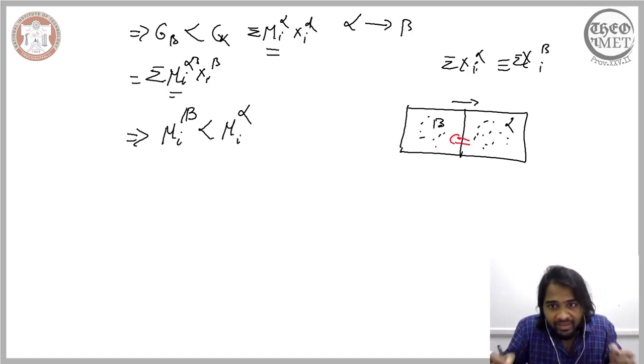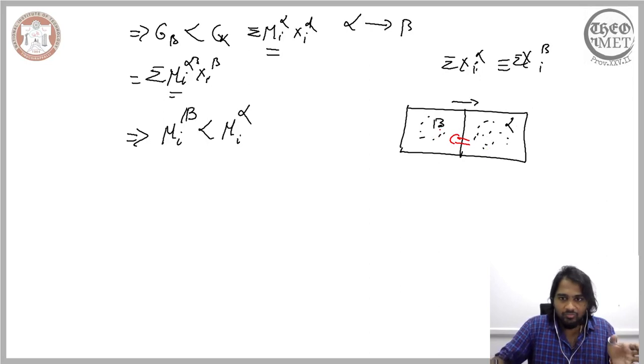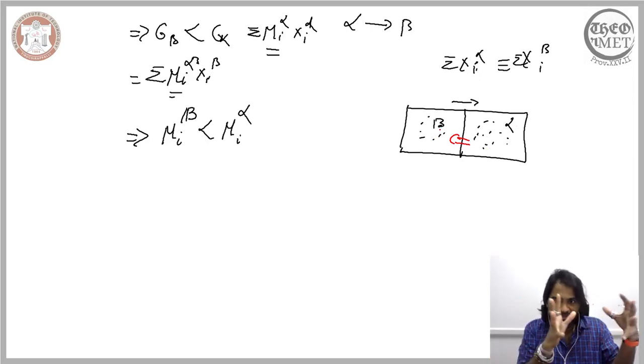So what drives the movement of components from alpha to beta is that there is a difference in the chemical potential of the component. So in beta, the chemical potential of the component I is less when compared to alpha, and therefore the component moves from alpha to beta. So we are considering a system that comprises of alpha and beta.